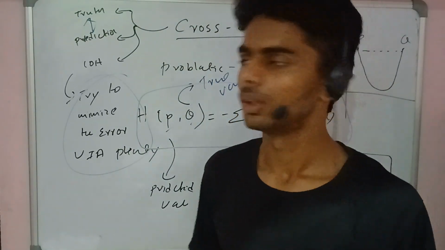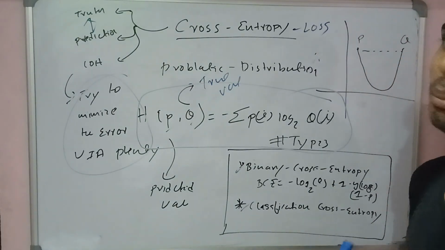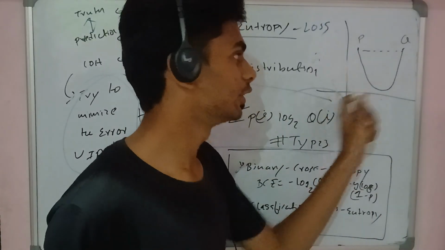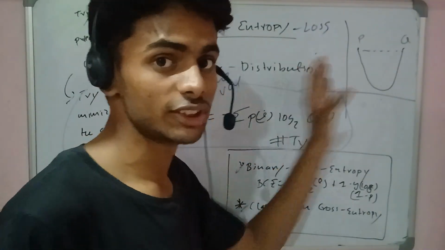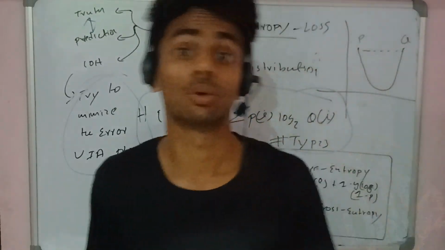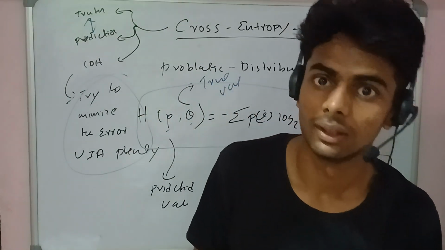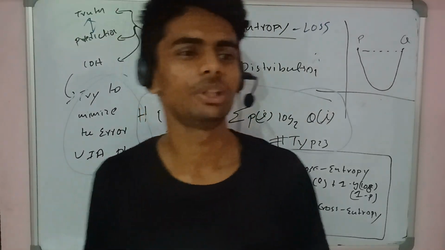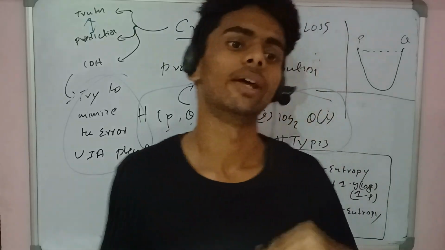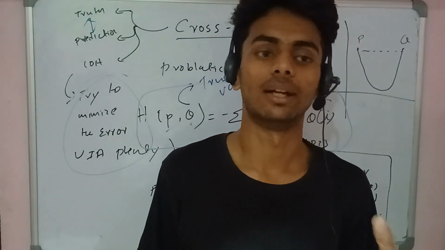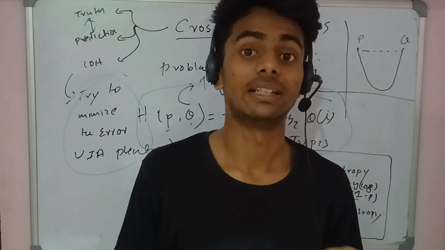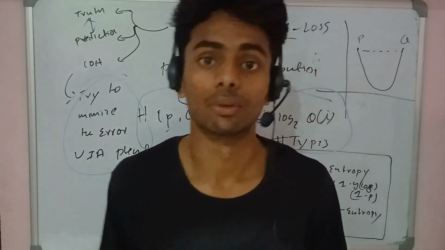Similarly, cost is all about minimizing the error by paying a penalty for the particular model. So we take the distance between P and Q, how far apart they are, and we calculate the cost we need to pay for it. That's all about cross entropy. Cross entropy plays a very important role at the end of the algorithm: the model predicts something, we figure out the distance between both, and then we move toward paying the penalty and improving the model accuracy.